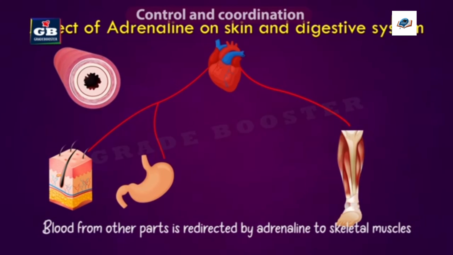So the blood in the digestive system and skin is reduced and it is diverted to the muscles. Our muscles will be rushed with more blood, more oxygen, more glucose because they have some emergency.